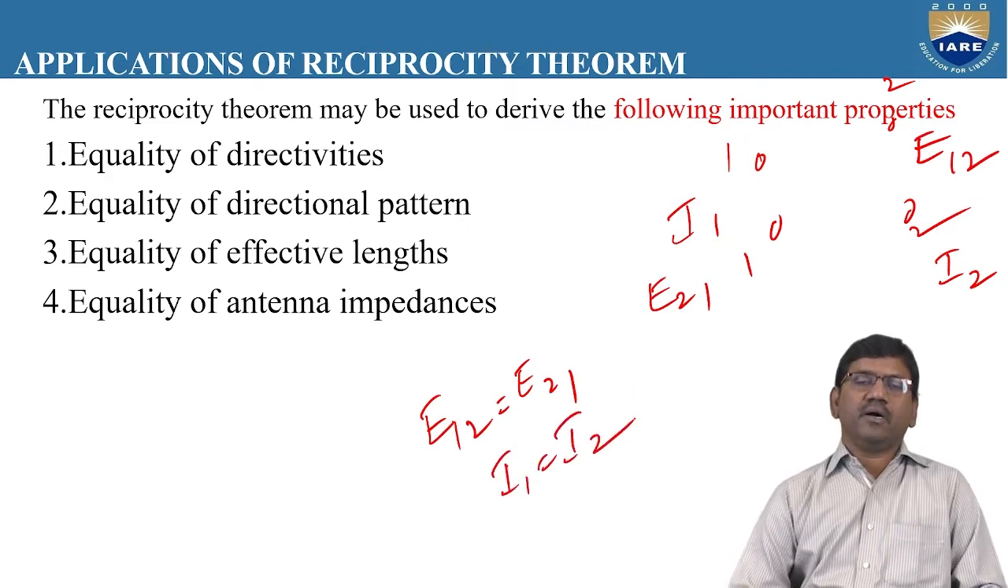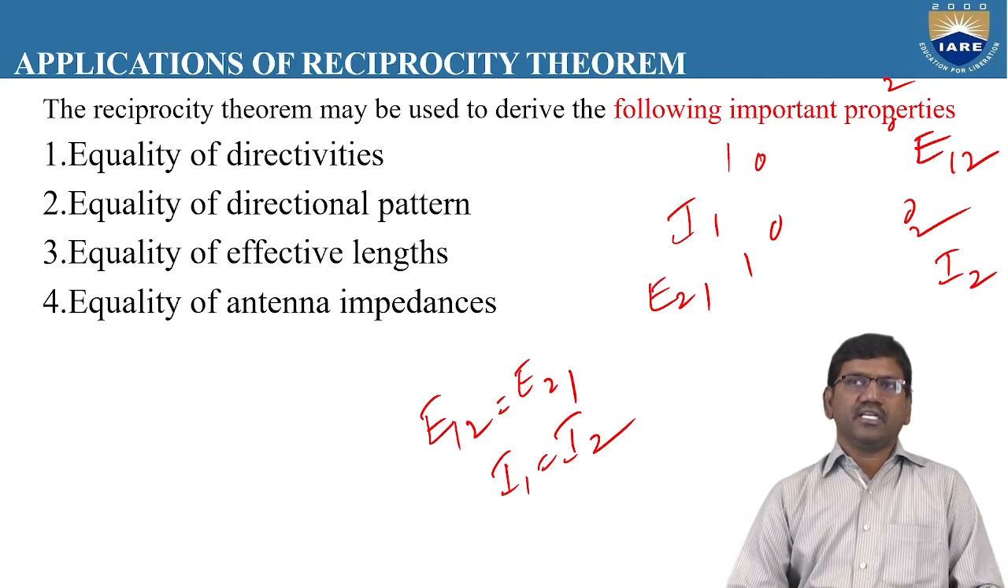That means we need to apply the same current at the antenna terminals 1 and also at the antenna terminals 2. When we apply the same amount of current at antenna terminals 1 and at antenna terminals 2, the EMFs produced at antenna terminals 1 and 2 will be same. So this is what we have discussed regarding reciprocity theorem.